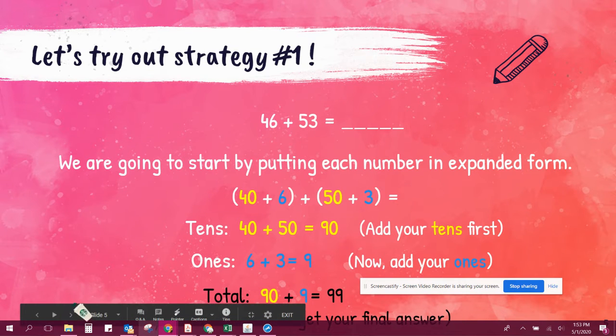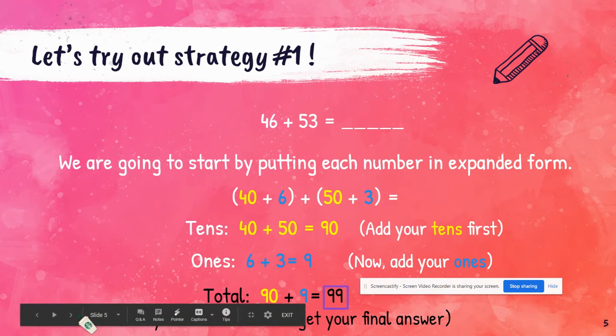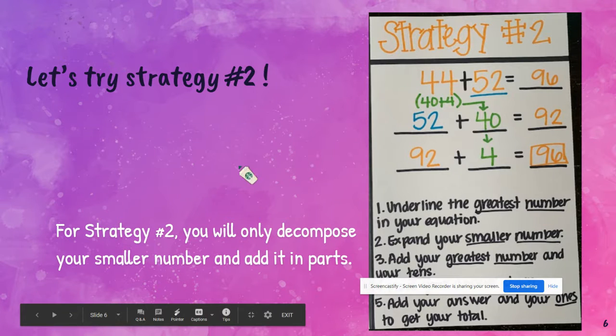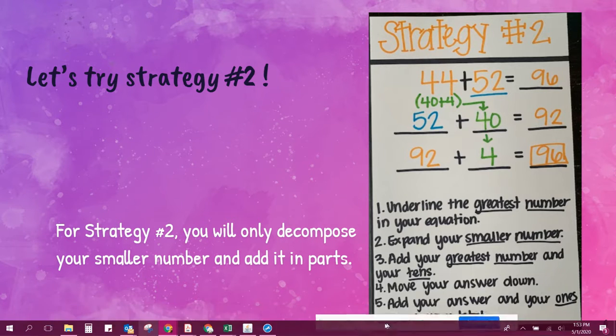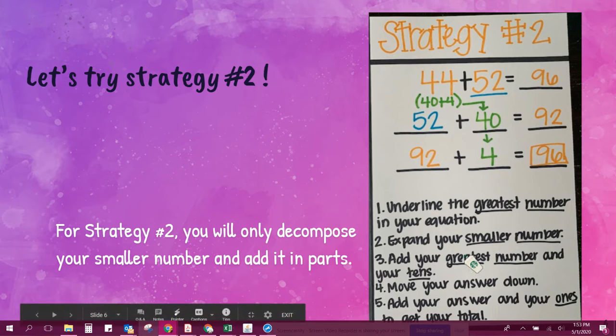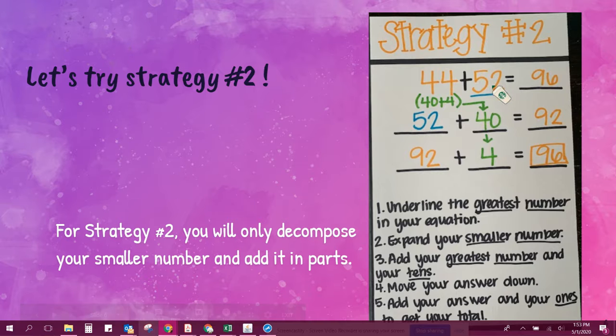Keep your paper out because we're going to practice the second strategy. So strategy number two, you're only going to decompose your smaller number and then add that in parts. So you have 44 plus 52. So your first step is going to be to underline the greatest number in your equation. So I have 44 and I have 52. So 52 is my greater number. So that is the number that is going to go first.